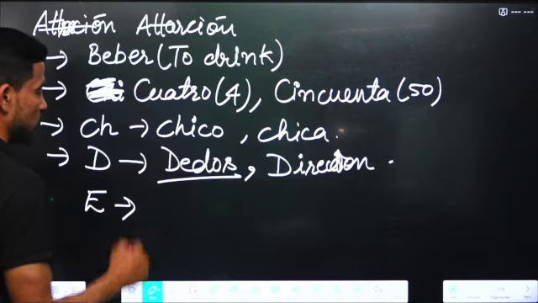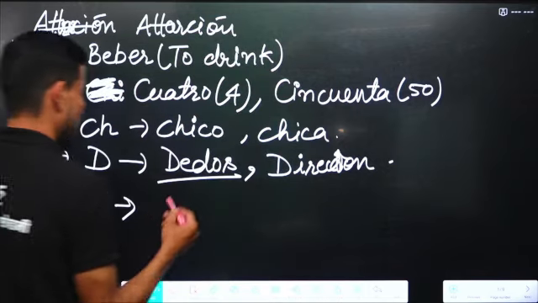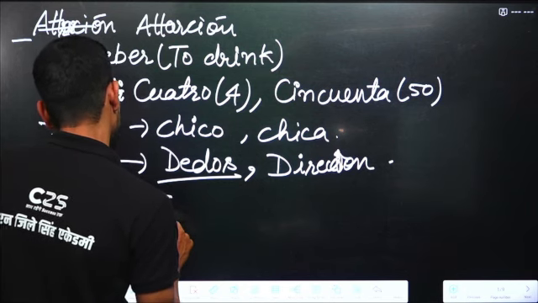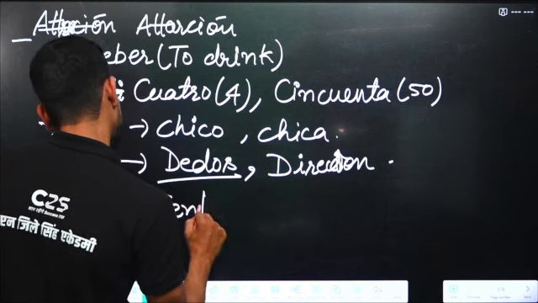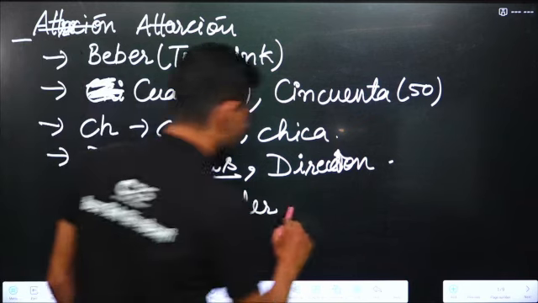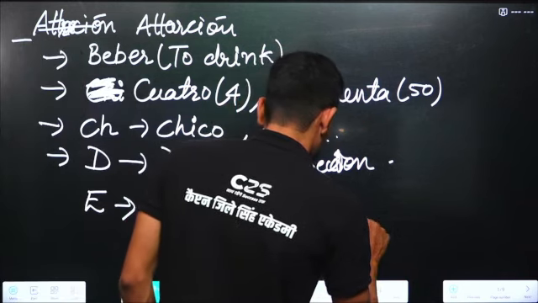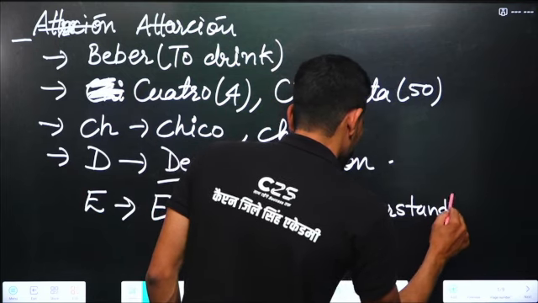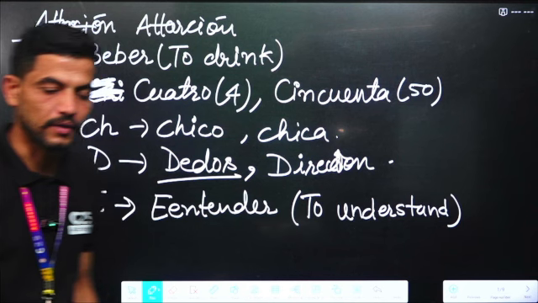Next is E. The pronunciation of E is A. For example, elefante, elebración. Entender. Entender means to understand. Entender is a verb and the meaning is to understand.